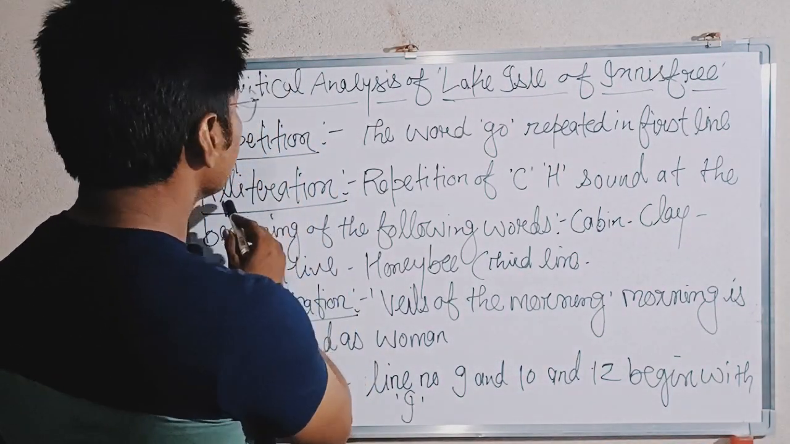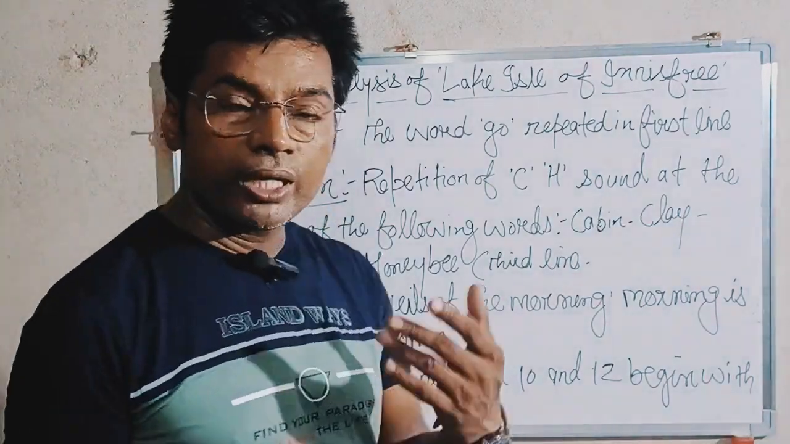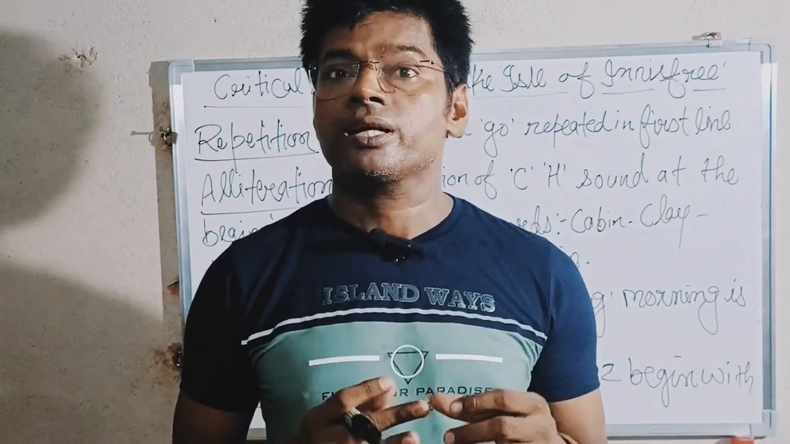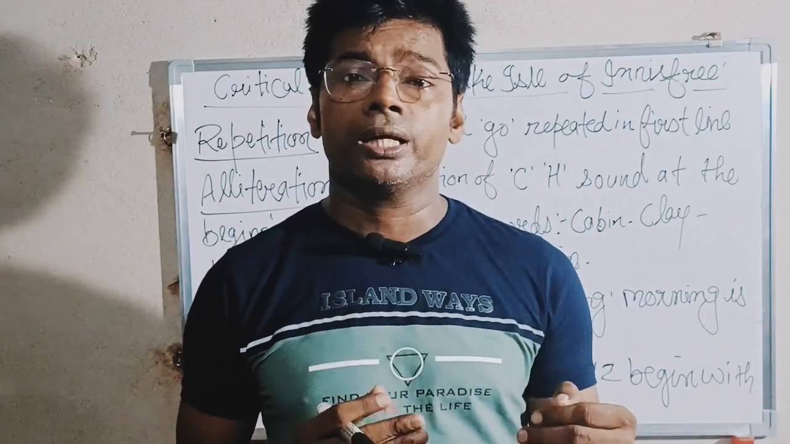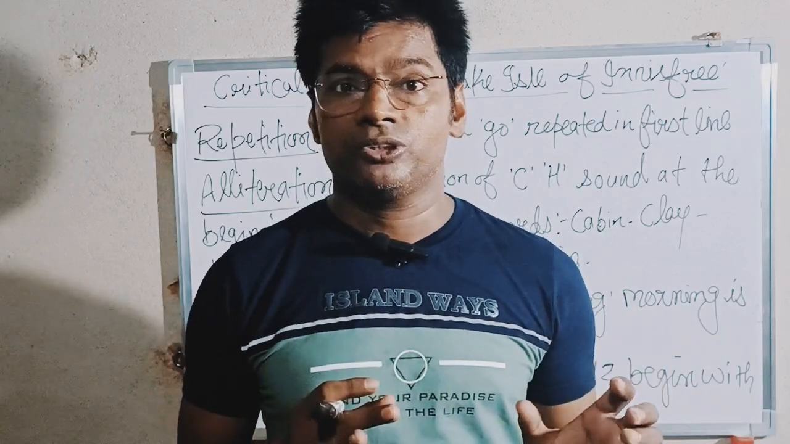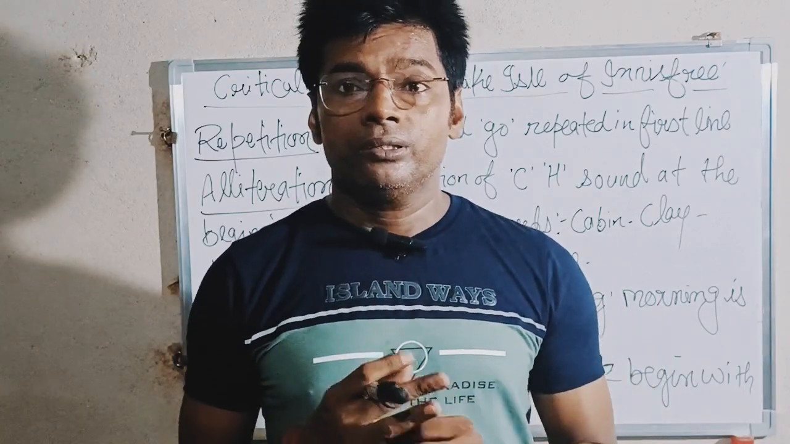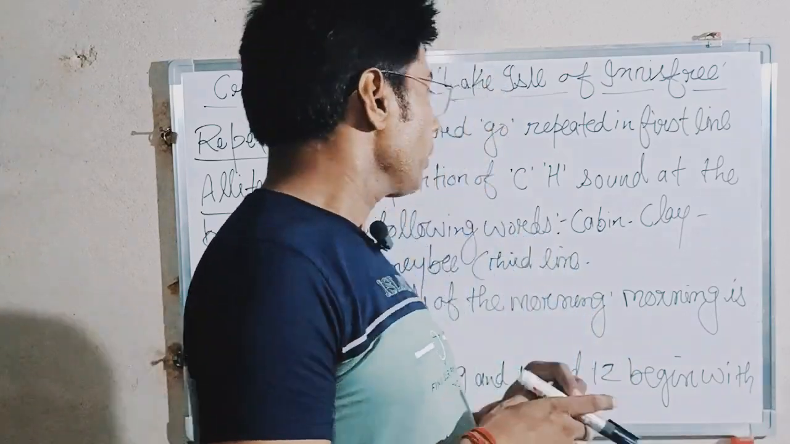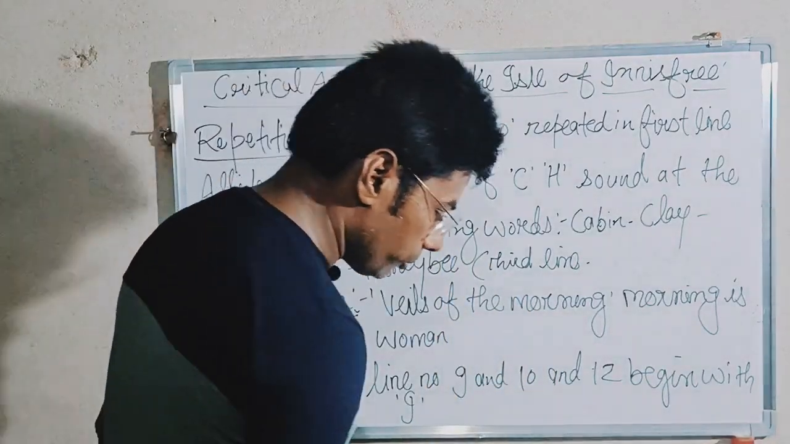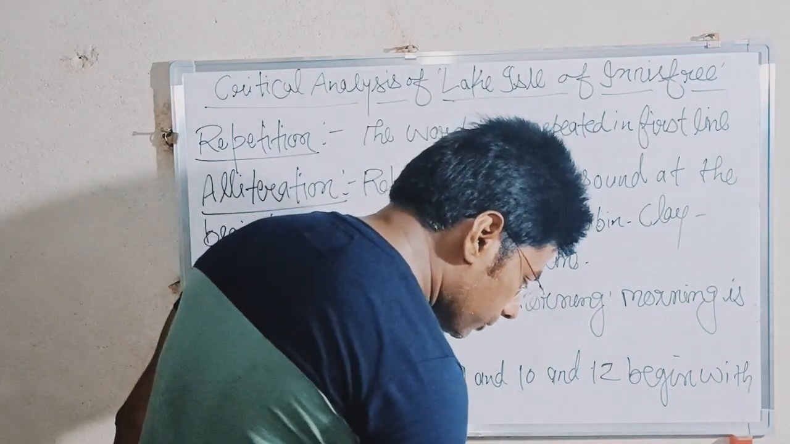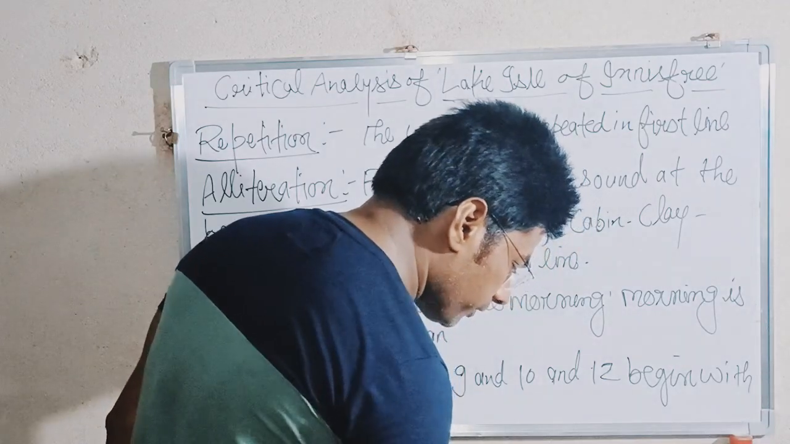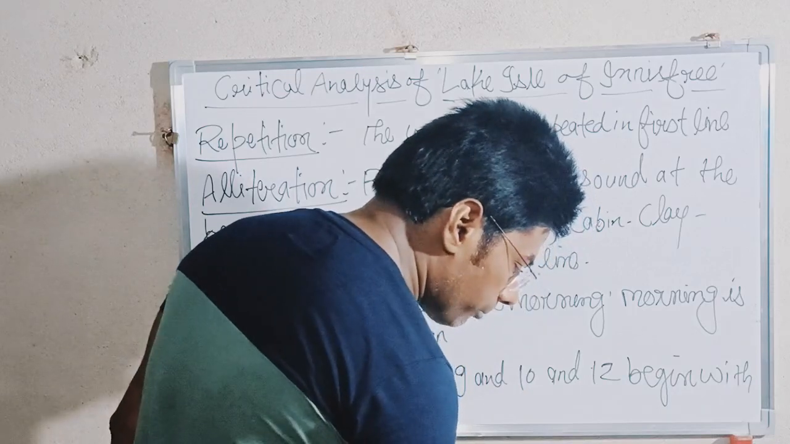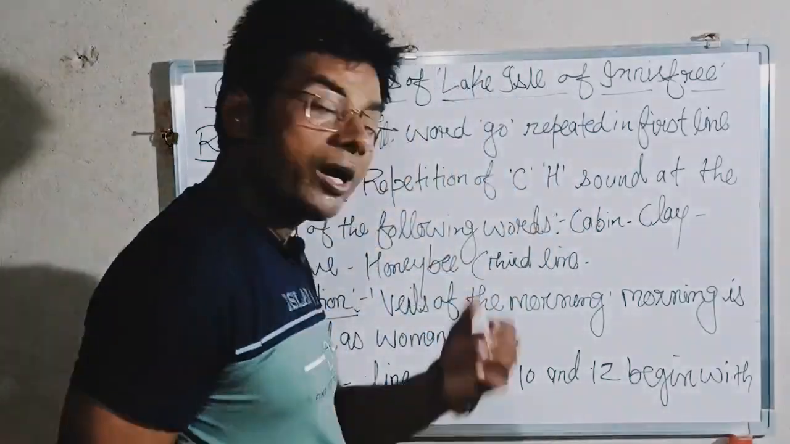Now the second, alliteration. I may have told you, alliteration is the repetition of a certain sound just at the beginning of consecutive words, the words placed one after the other. So just look at this very particular line of the poem. Just see the second line first. And a small cabin built there of clay and wattles made.